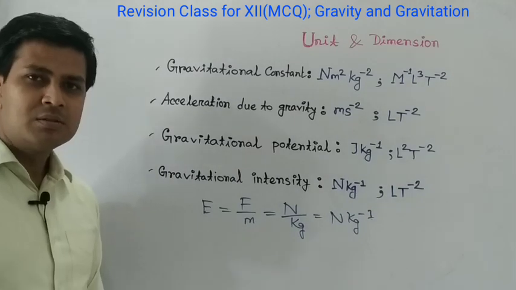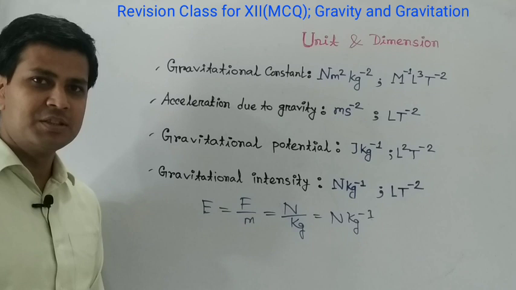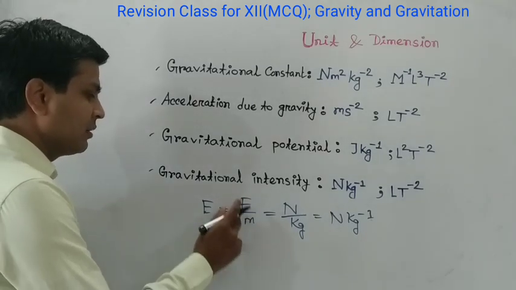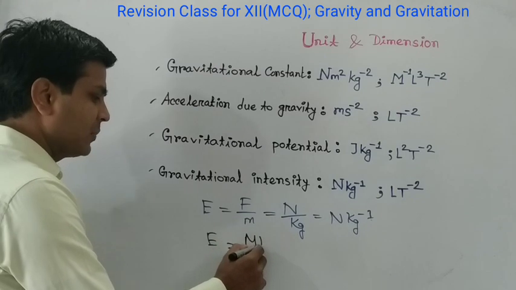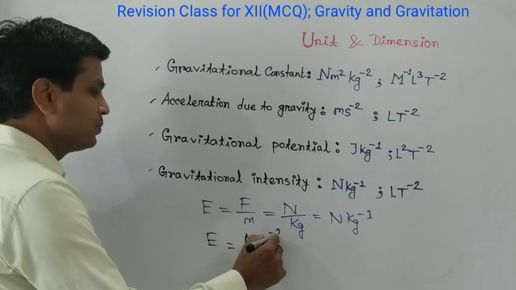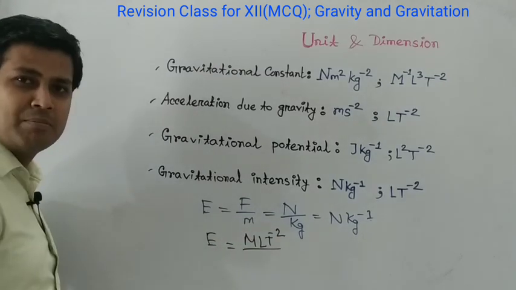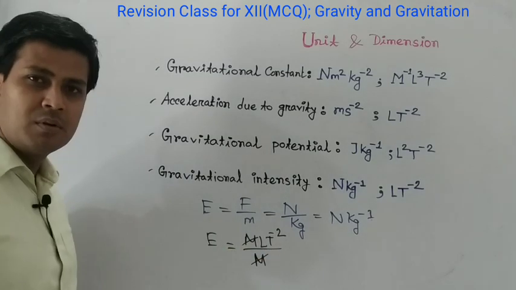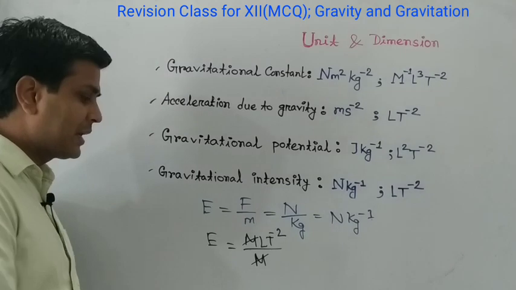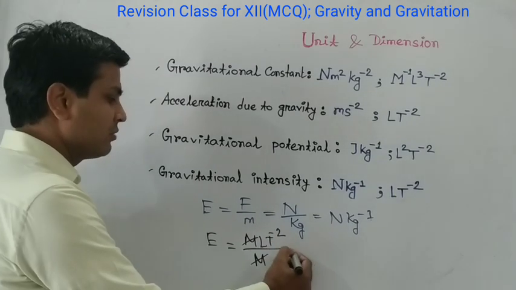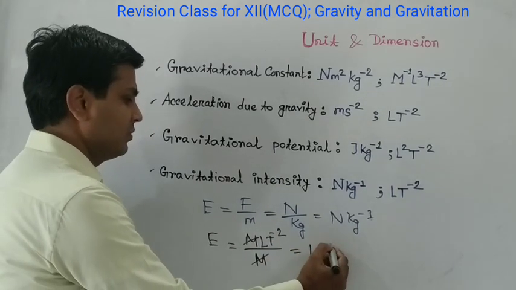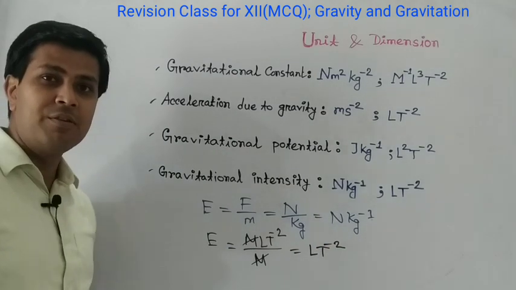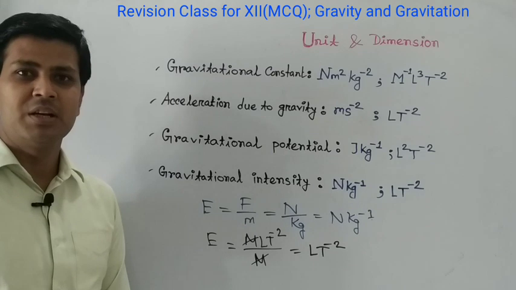Now the dimension of gravitational field intensity. If we put the dimension of force, which is M L T inverse 2, and the dimension of mass, which is capital M, we can cancel out M and M, then we can write L T inverse 2. This is the dimension of gravitational field intensity or gravitational intensity.